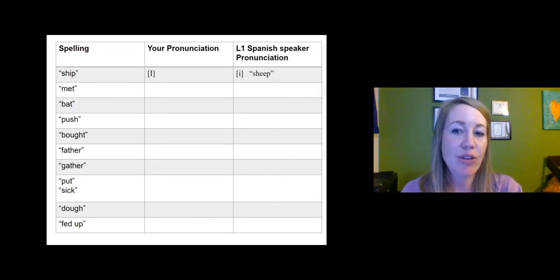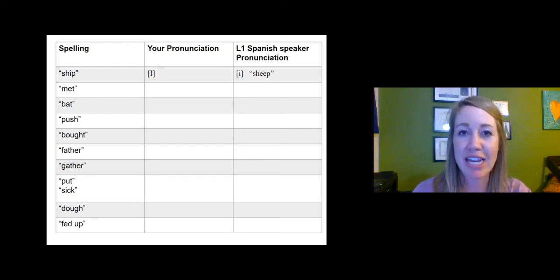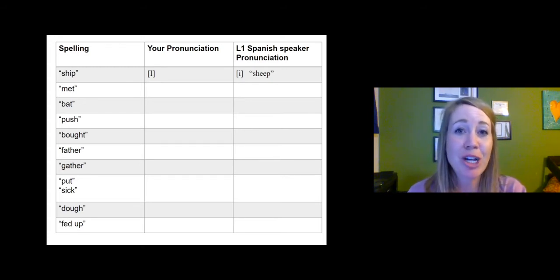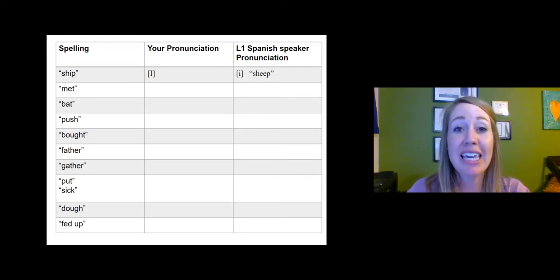Okay, well, a Spanish speaker, given the Spanish language, is going to bring in their 5 vowel sounds. And if you notice, Spanish doesn't have that vowel sound. So they're going to reach for the next closest sound. And for a Spanish speaker, that's going to be E. So a Spanish speaker might come across the word ship and say sheep. Okay, so it gets a little funny, right?